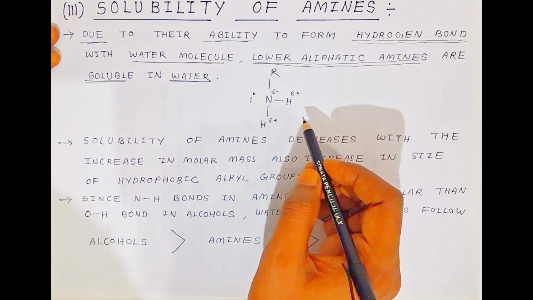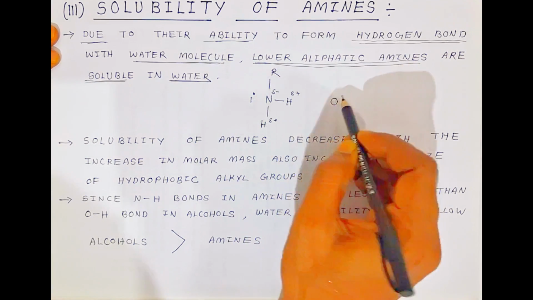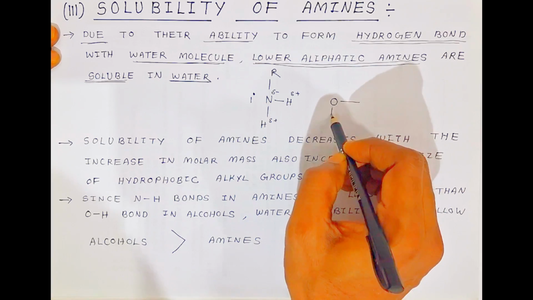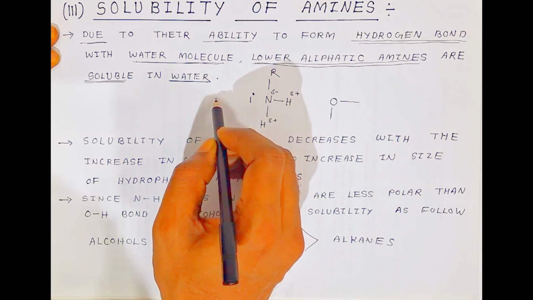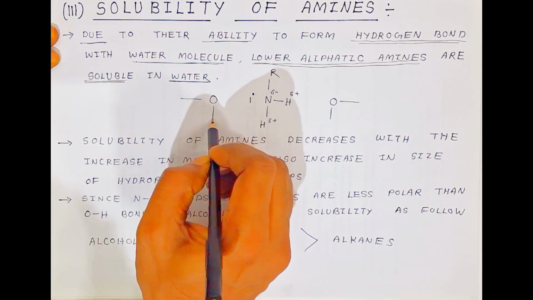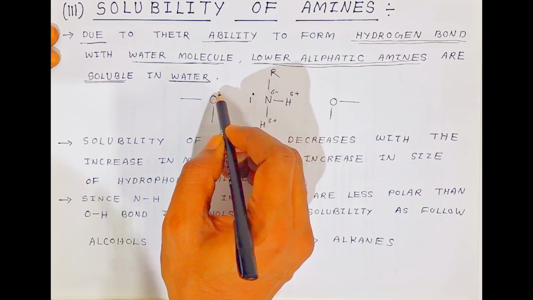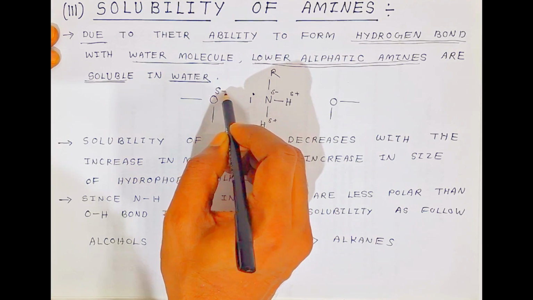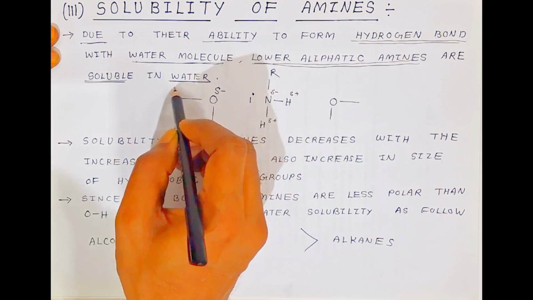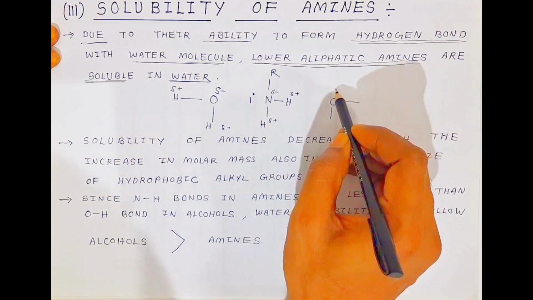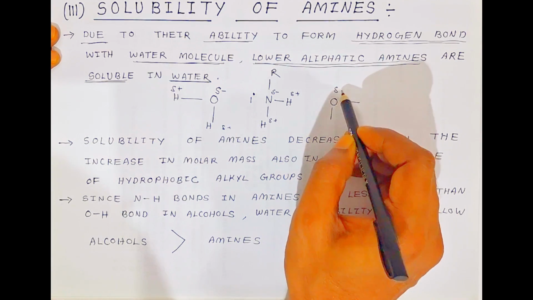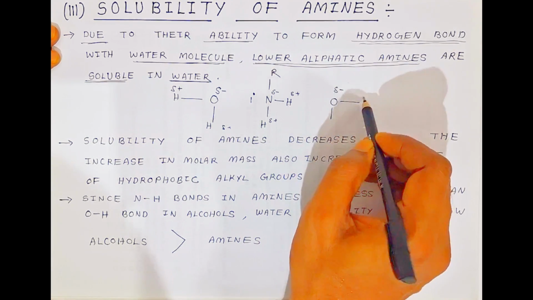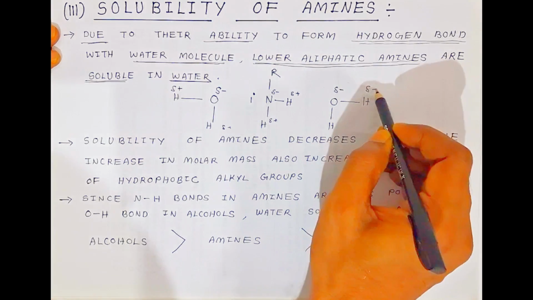Now what happens, students, when the water molecule comes here? So this is the water molecule, and here I have taken one more water molecule. In a water molecule, oxygen will be delta negative and this hydrogen will have delta positive charge. Here also this oxygen will have partial negative charge and this hydrogen will have partial positive charge.